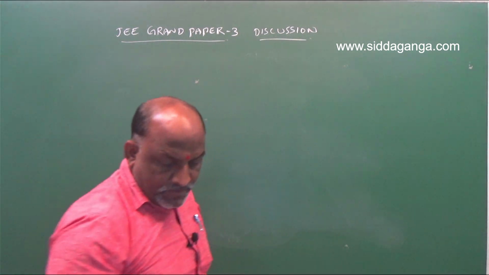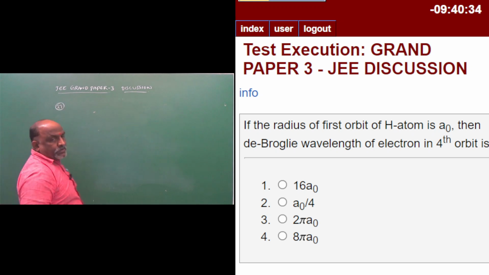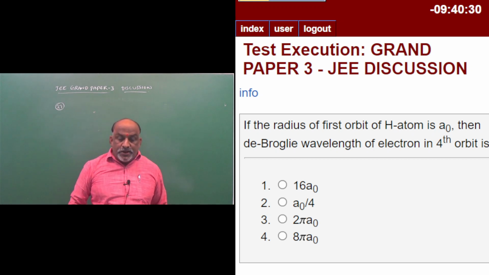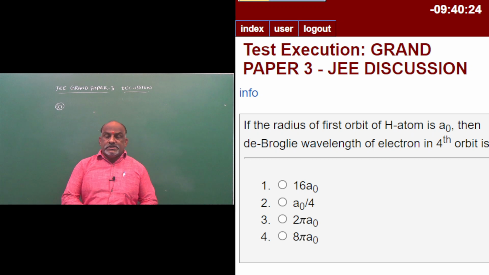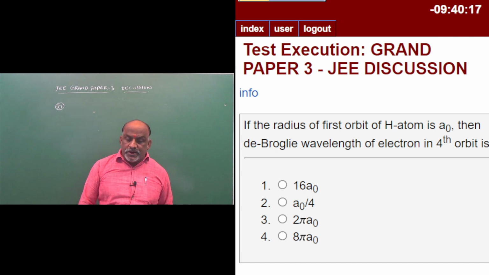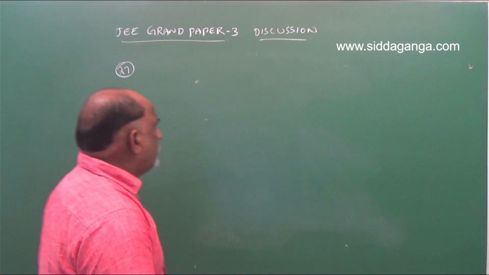Question number 27. If the radius of the first orbit of a hydrogen atom is a naught, then what is the de Broglie wavelength of an electron in the fourth orbit? This is a very important question from structure of atom. We know that